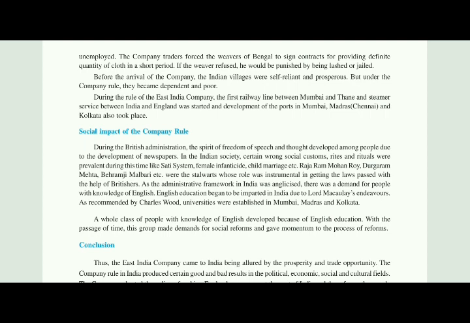Now moving to the conclusion of the chapter, what mainly happened? Thus, the East India Company came to India attracted by the prosperity and trade opportunities. Mainly, why did the East India Company come to India? For making profit. There was no intention to fight with someone. The intention was to make a profit and build trade centers. The company rule in India produced certain good and bad results in the political, economic, social and cultural fields.